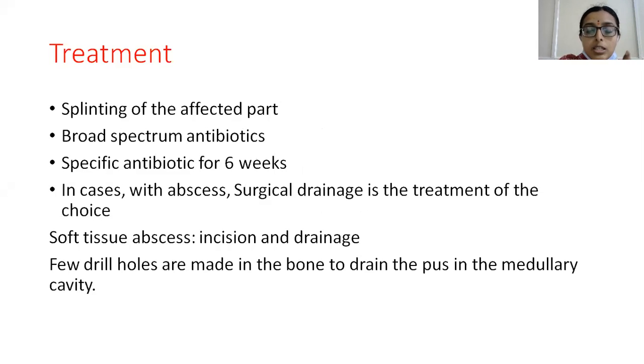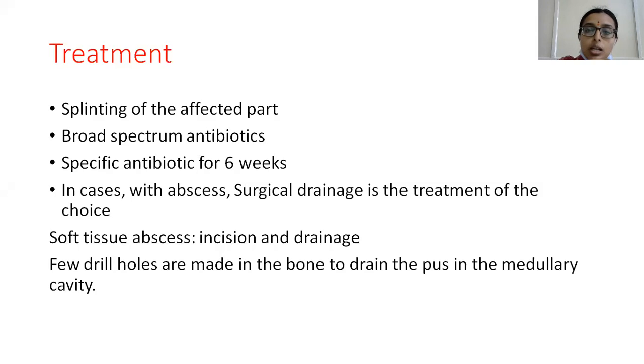Apart from that, as soon as the child presents, before we take the samples for culture, some empirical antibiotic should be started. After that, when we get the culture and sensitivity report, based on it, we can start specific antibiotics, which should be given for 6 weeks. Initially intravenously for at least 1 week, and then subsequently oral antibiotics can be given, after sending the samples for culture and sensitivity.